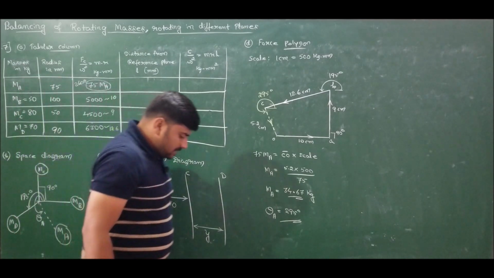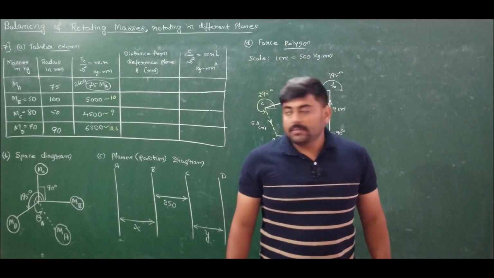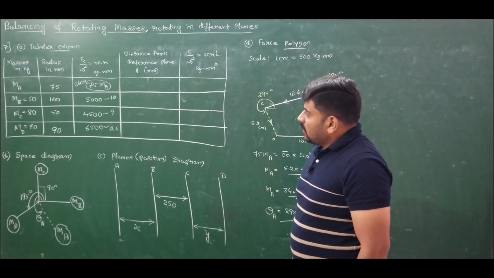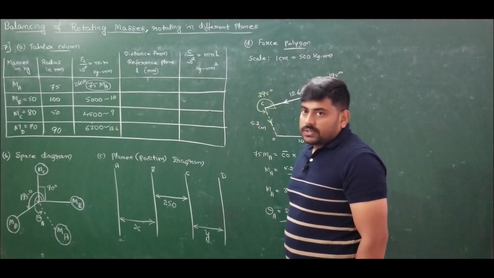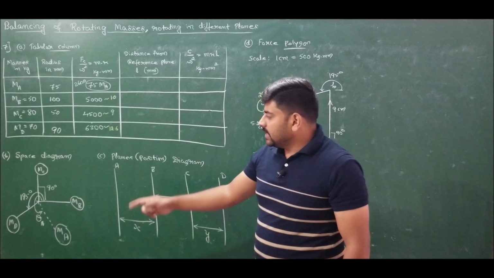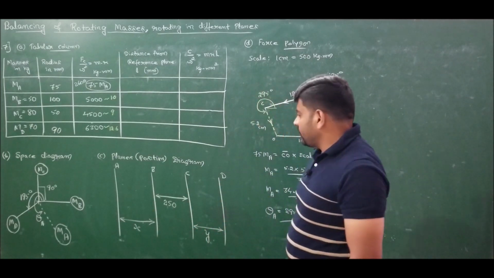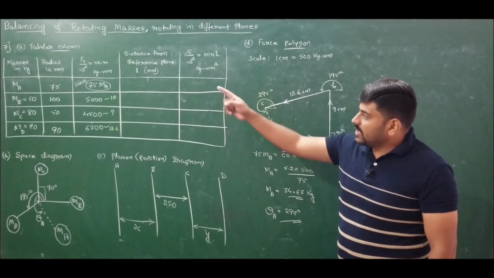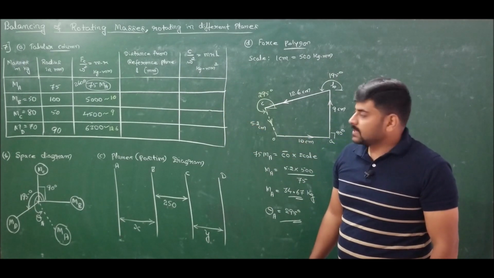I should choose a reference plane such a way that I will eliminate the unknown. Now we know all the masses, magnitudes as well as their directions. 0 degree, 90 degree, 195 degree and 295 degree are the solution we have for directions, and also we have the magnitude of these masses.